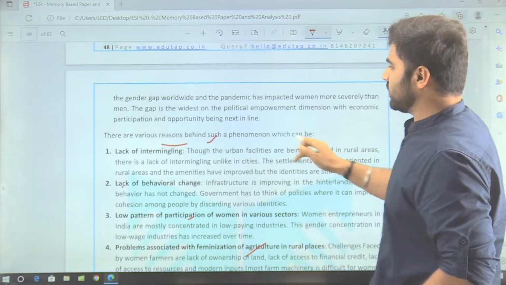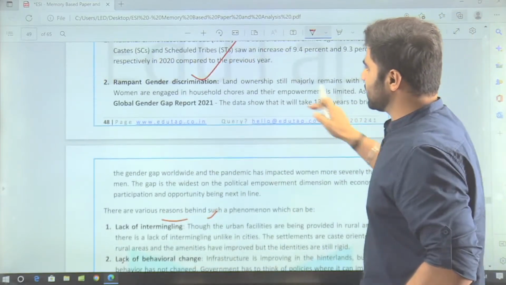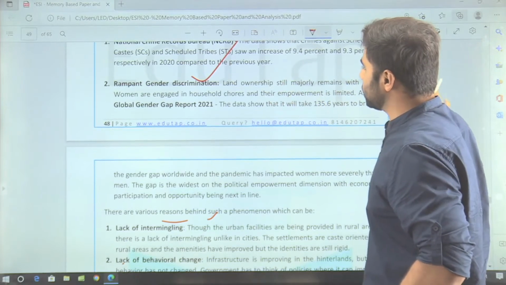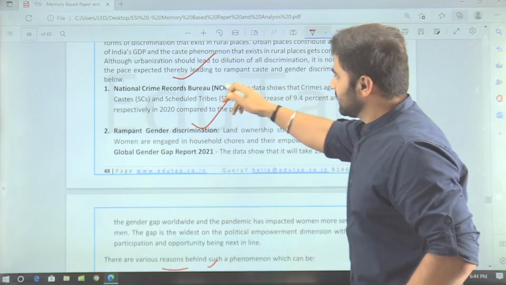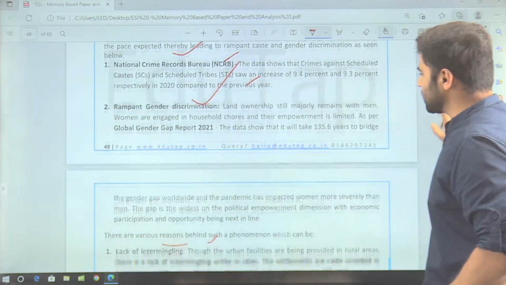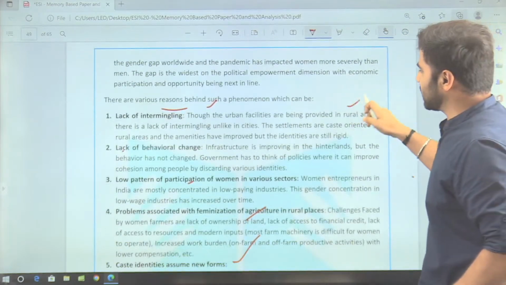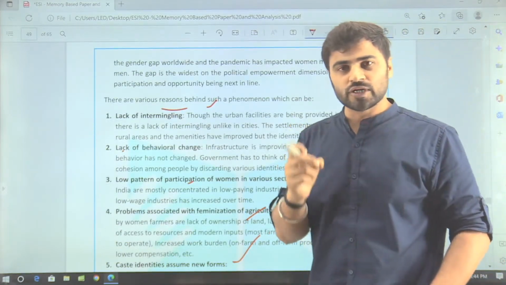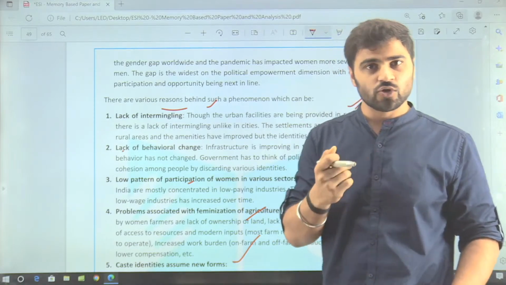You can justify by mentioning first of all these data, that yes, irrespective of urbanization, it has been spreading to hinterlands. You can check these data, as well as these are the reasons which are the clear justification of the protective discriminatory policies. So I hope you are getting.